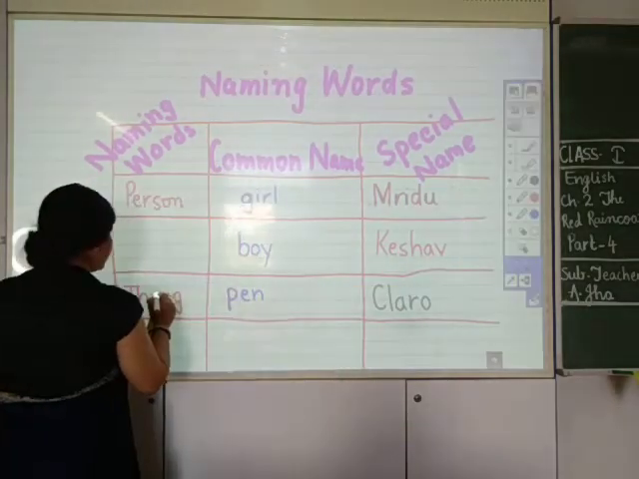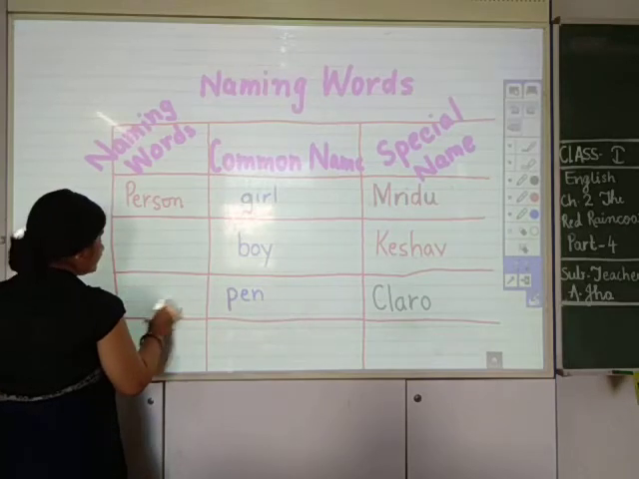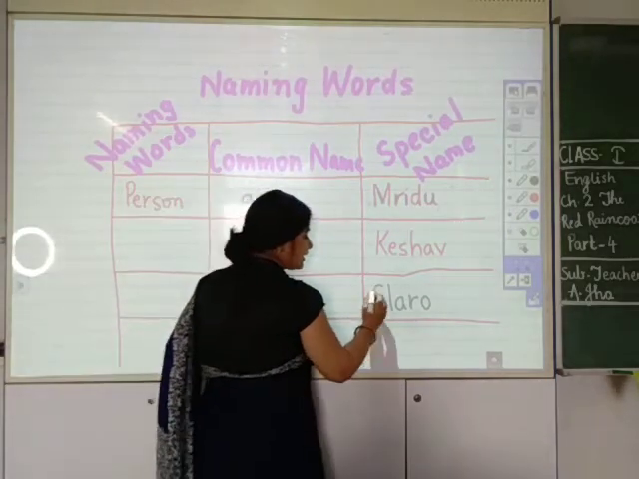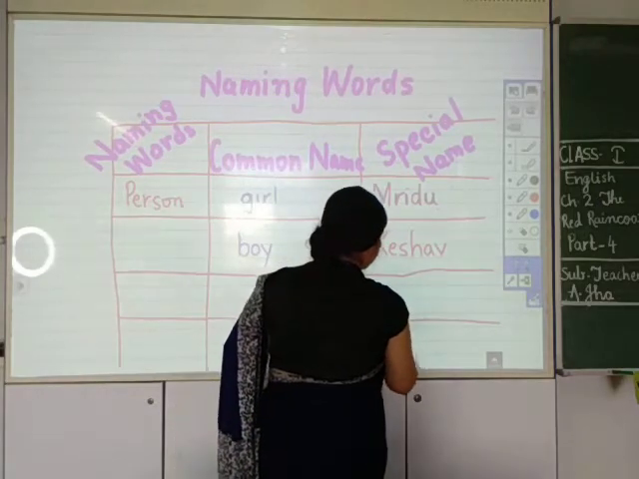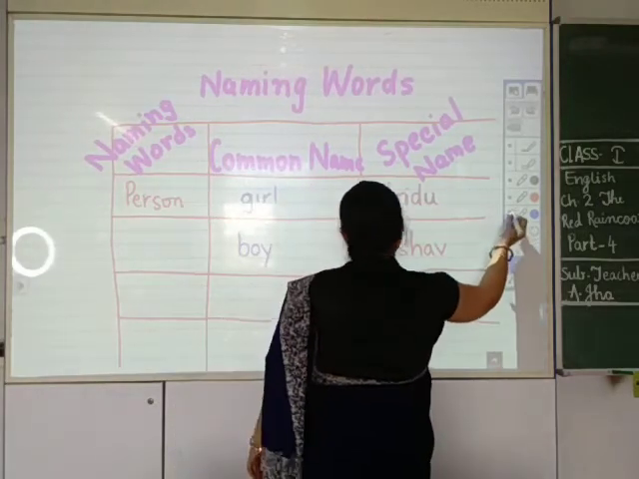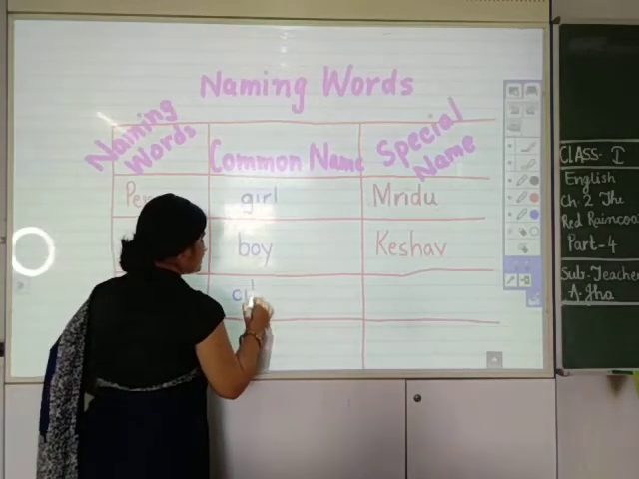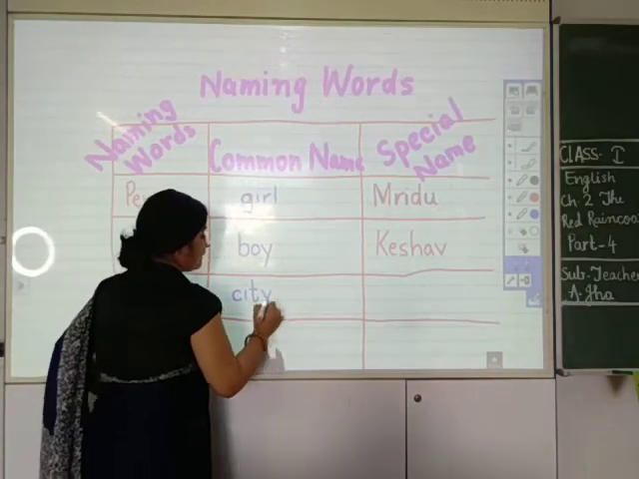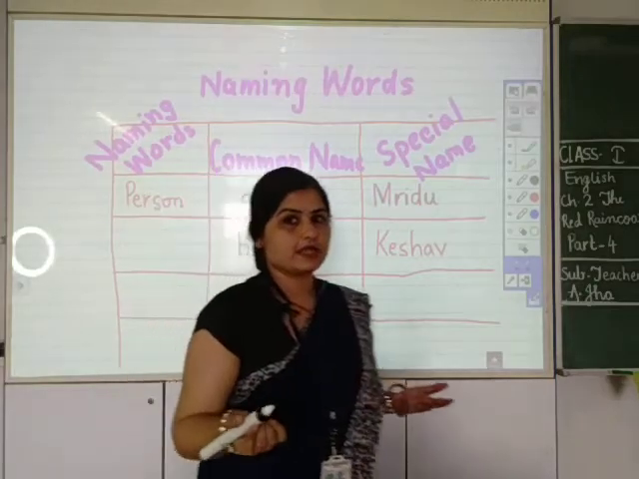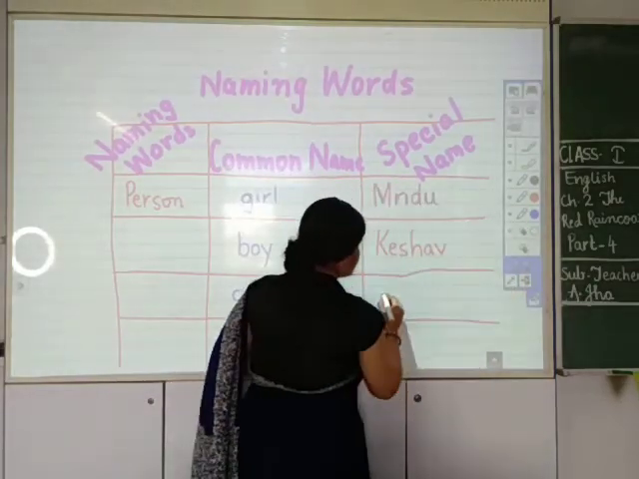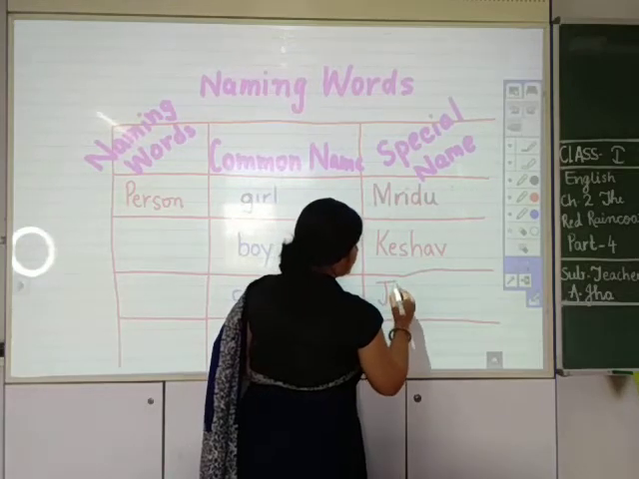Now, in which city do we live? हम कहाँ रहते हैं? हम सिटी में रहते हैं. C-I-T-Y, city. But हम कौन से सिटी में रहते हैं? We live in Janjgir. So Janjgir is a special name.